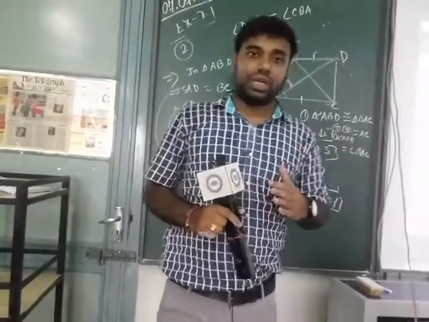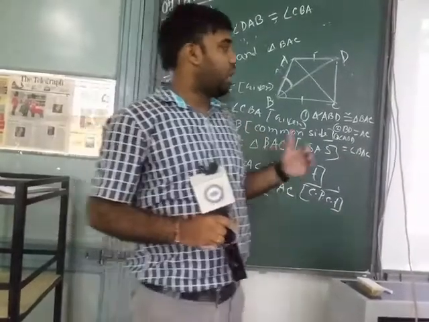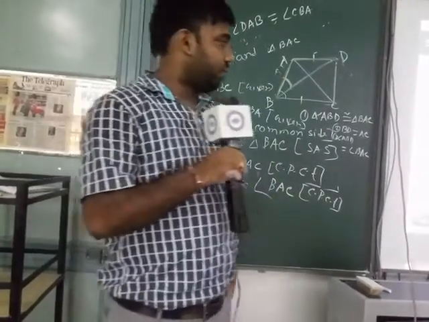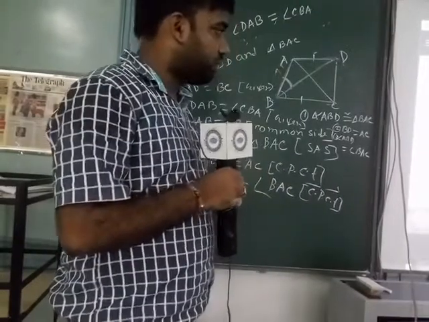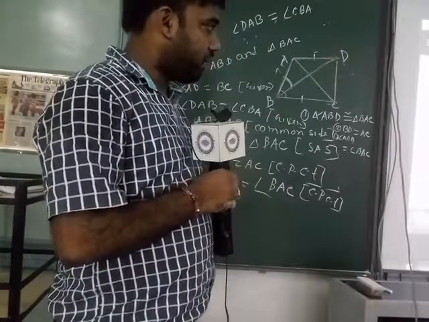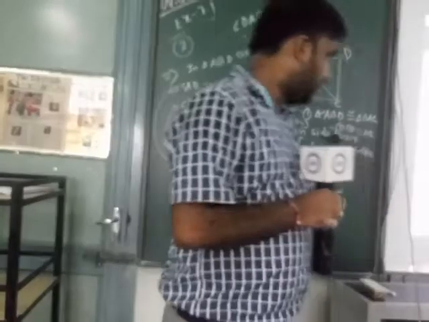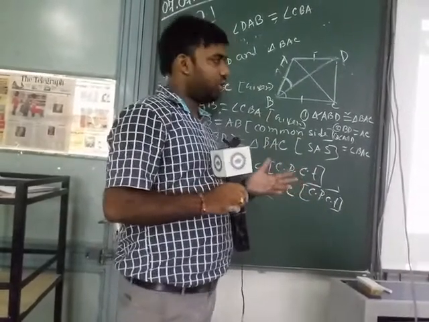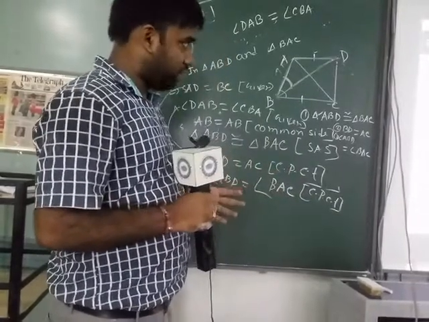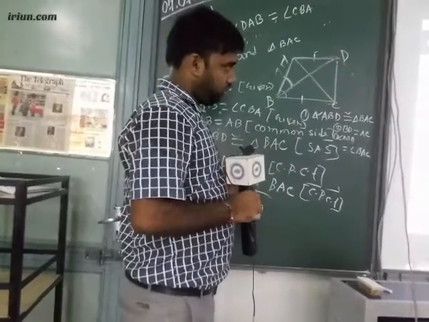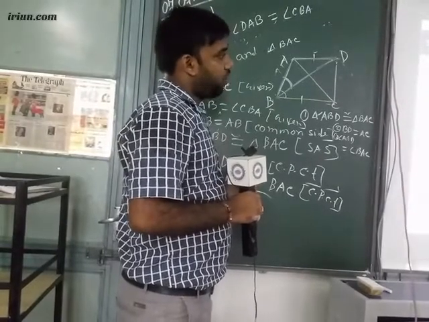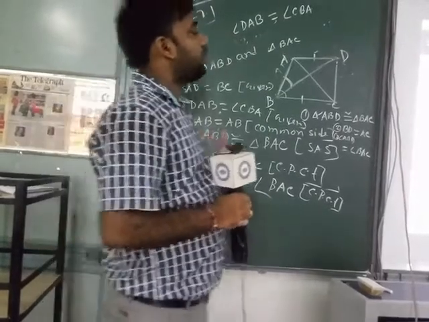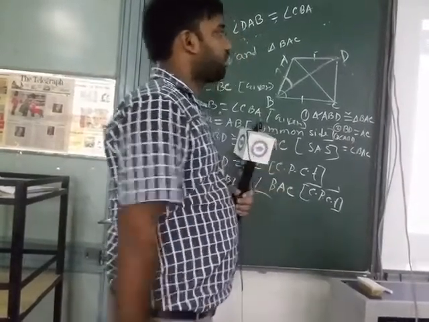That is called CPCT, and we use it for proving the equality of other parts. Okay, Vivek, got it? CPCT means corresponding parts of congruent triangles are equal.